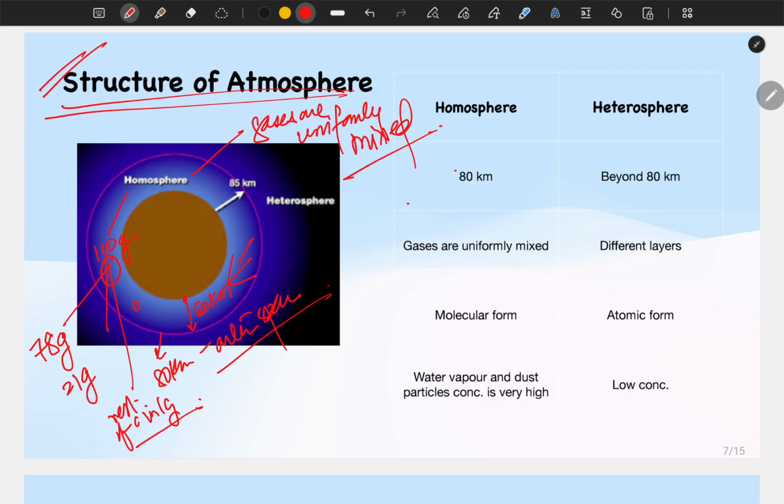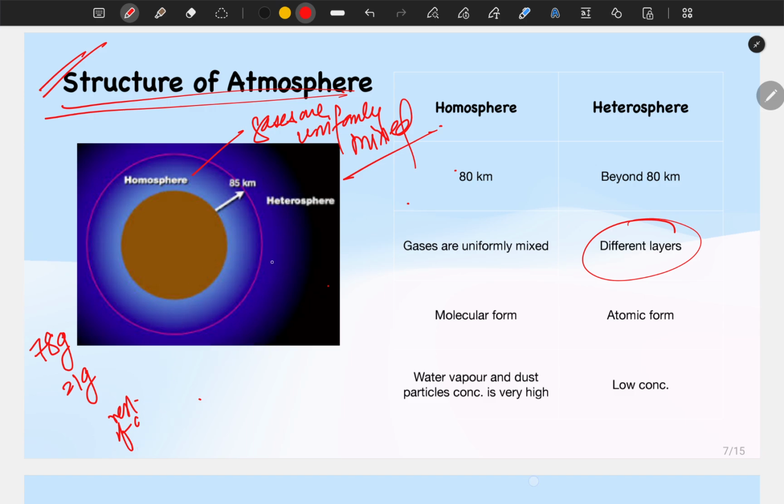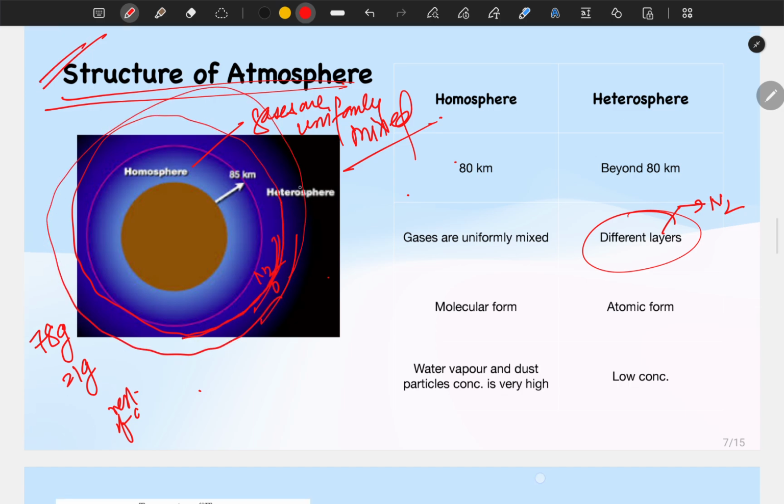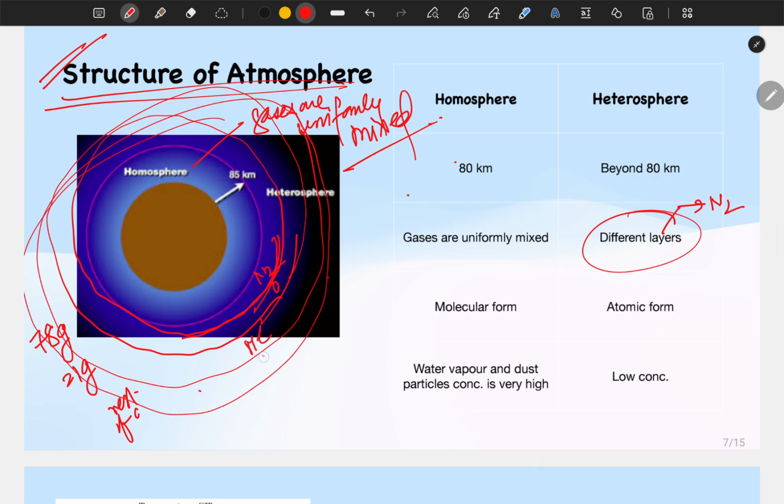Okay, now let's look at the heterosphere. In the heterosphere we will have different layers, where the gases are segregated based on their molecular weight. Suppose the bottommost layer will be of nitrogen, above that it will be of oxygen. Only nitrogen will be found in this circle, only oxygen will be found in this circle, only helium will be found in this, and finally hydrogen will be found in the outer circle. This is what is meant by different layers. Okay, so we know that.